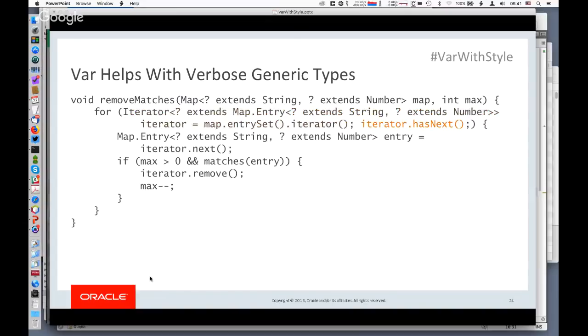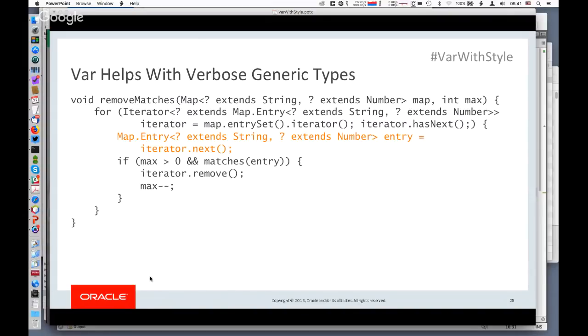The termination condition is there. It just has next, and so that's buried way off to the side. And the increment occurs within the loop body. You can see where next is called there, but again, it's completely overwhelmed by the need to have an explicit type declaration for the entry local variable.